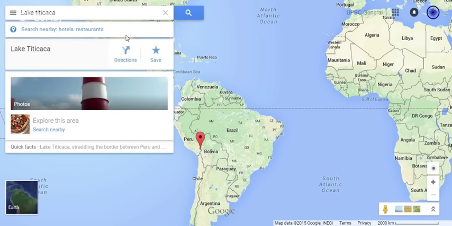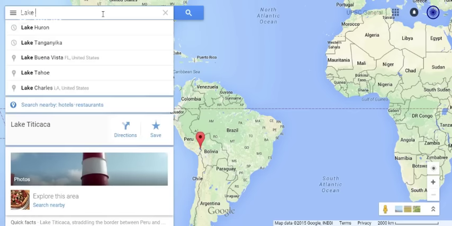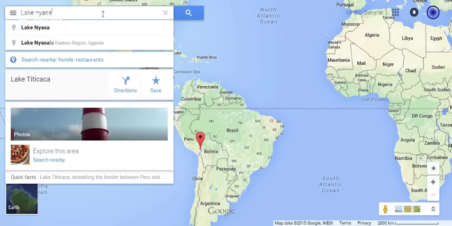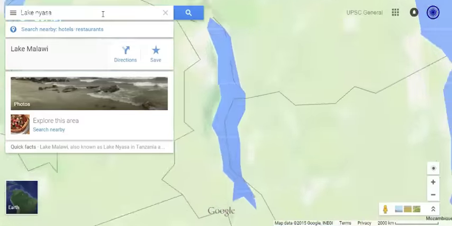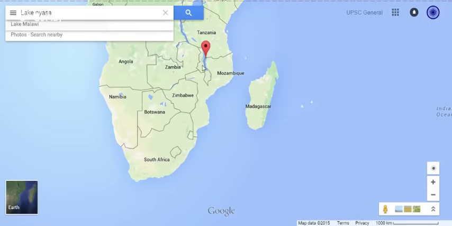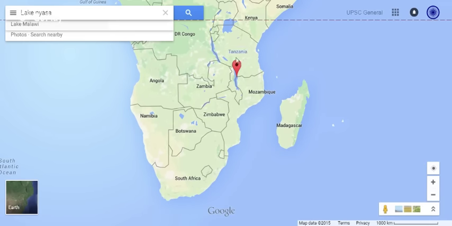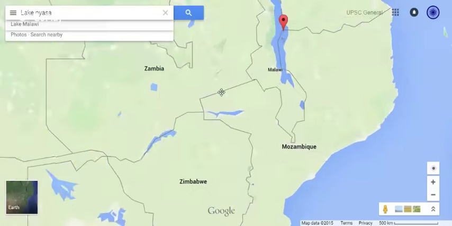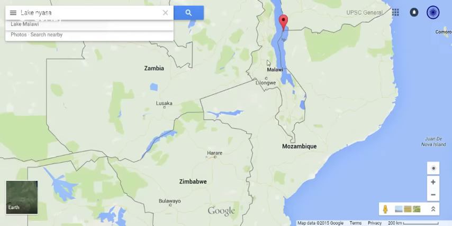Next let's look at Lake Nyasa. Lake Nyasa is shared by Mozambique on the southeast, Tanzania in the north, and Malawi on the western side. This is Lake Nyasa.